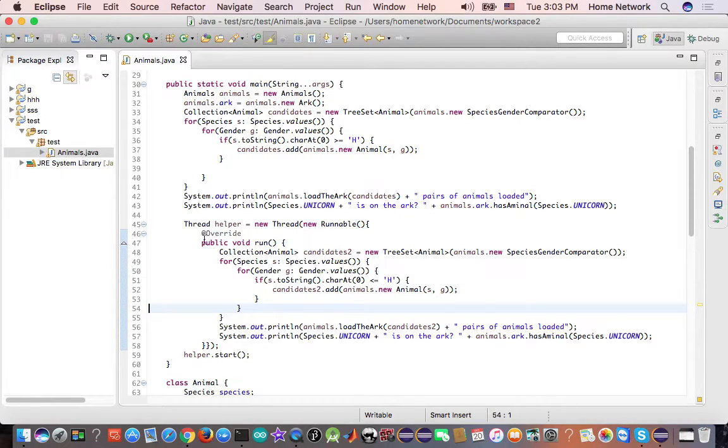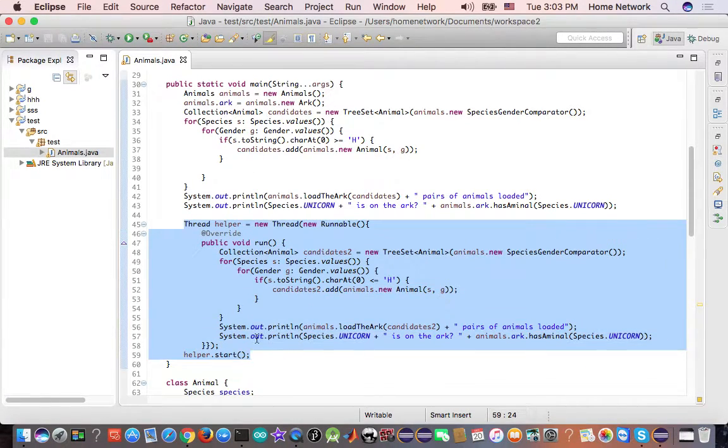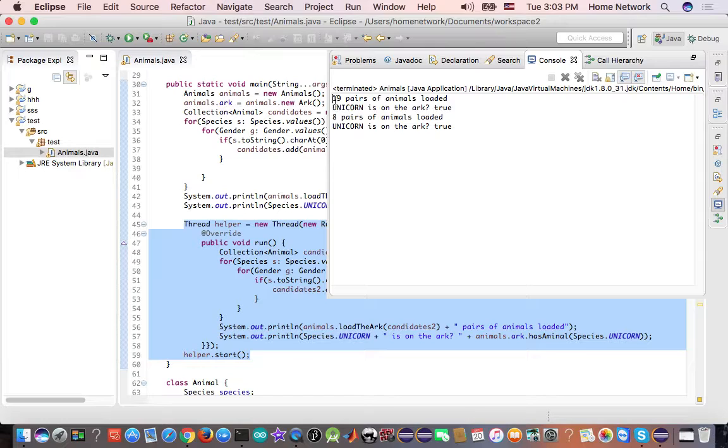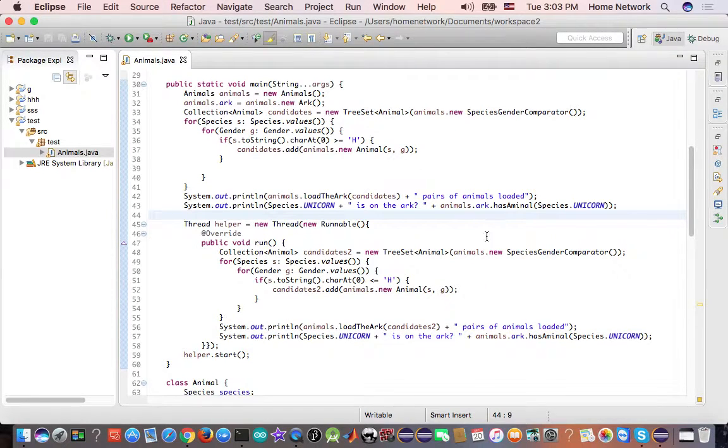Now we have a helper load some of the species, and the main thread loads the rest. So let's see. The main thread loaded the unicorn, loaded 19, and the helper loaded 8. Let's do some checks.